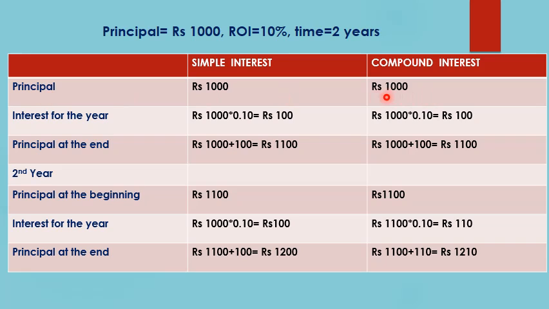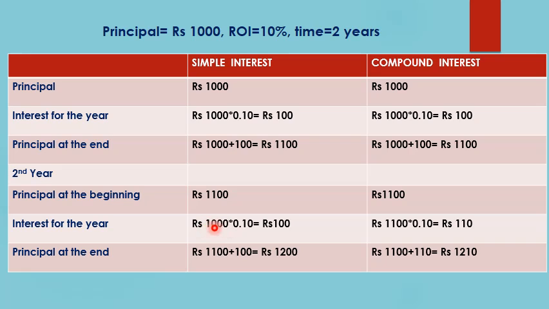Now let us understand what the compound interest will be for the given example. Again, the principal is rupees 1000. Interest earned for the first year will be the same as simple interest, that is rupees 1000 into 0.1, equal to rupees 100, and the principal at the end of the first year will be rupees 1000 plus rupees 100, which is rupees 1100. But the calculations are different during the second year.